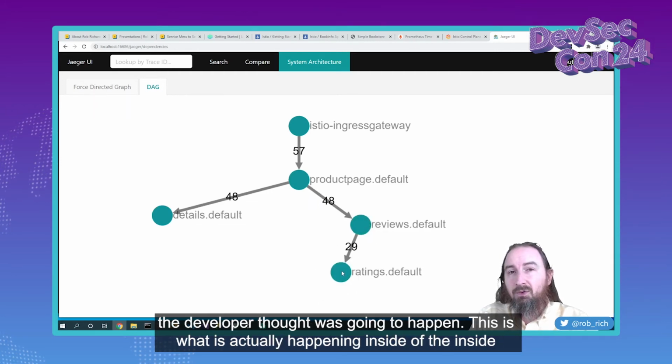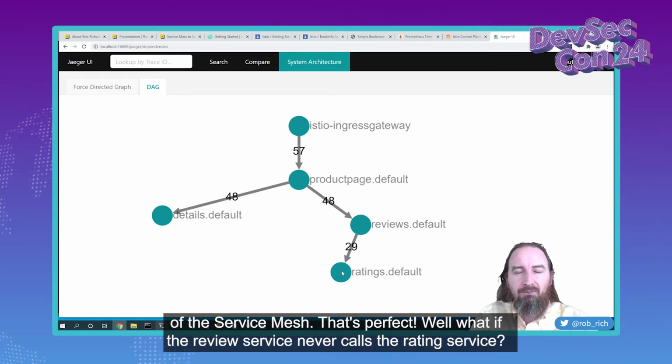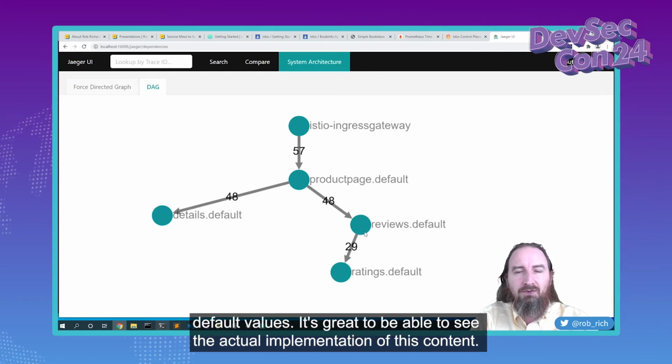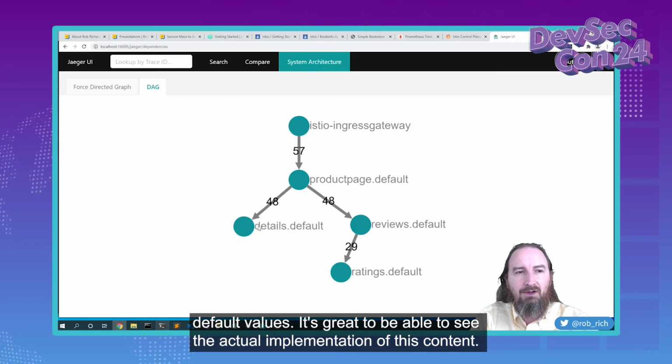Now, this isn't what the developer thought was going to happen. This is what is actually happening inside of the service mesh. That's perfect. Well, what if the reviews service never calls the rating service? Well, I'm probably on an old version of the review service, or maybe I hard-coded the URL somewhere or default values. It's great to be able to see the actual implementation of this content.